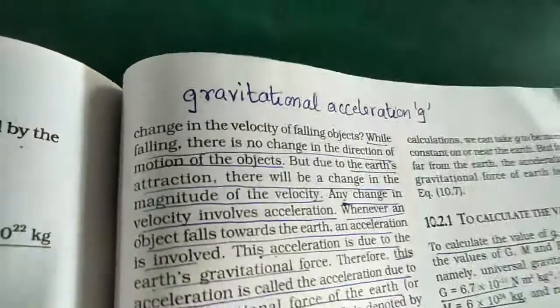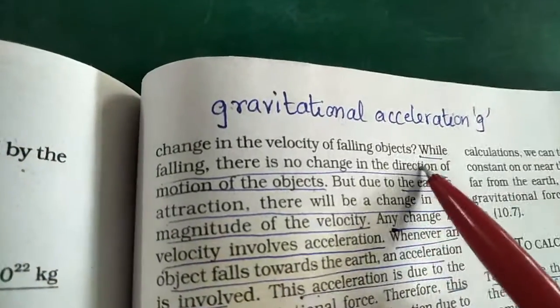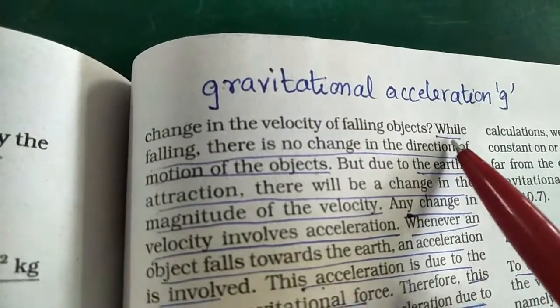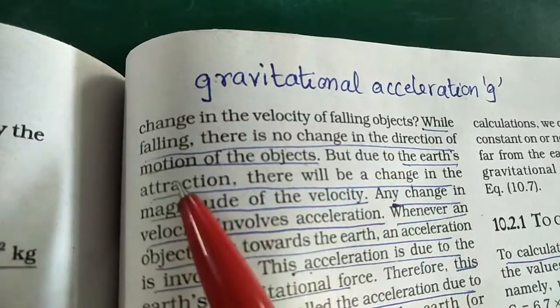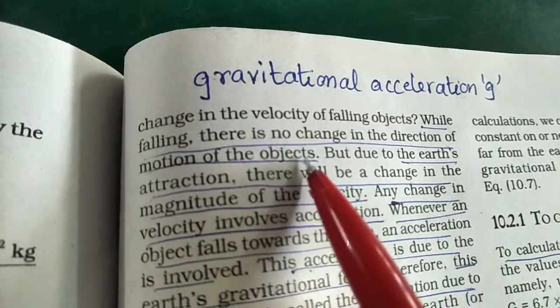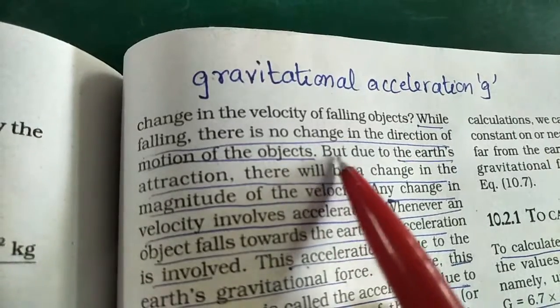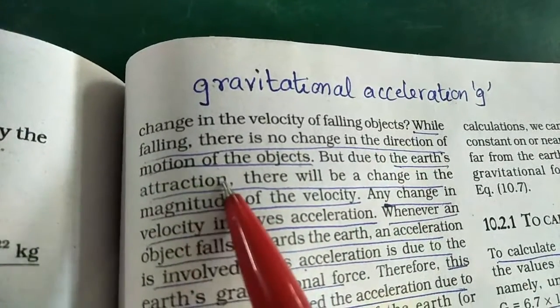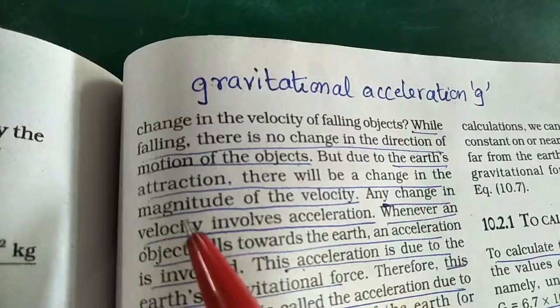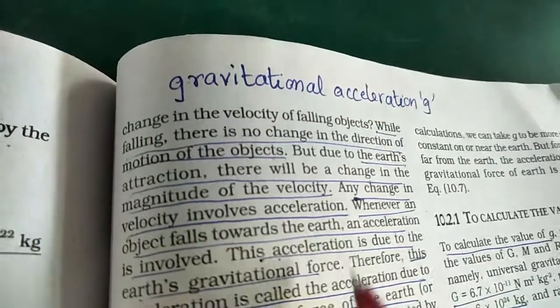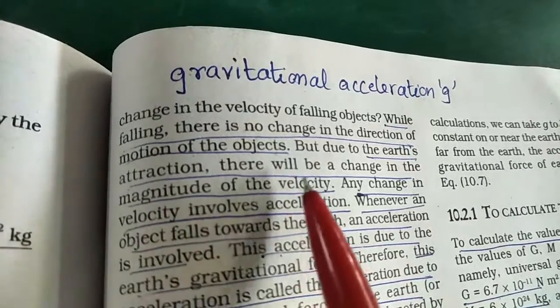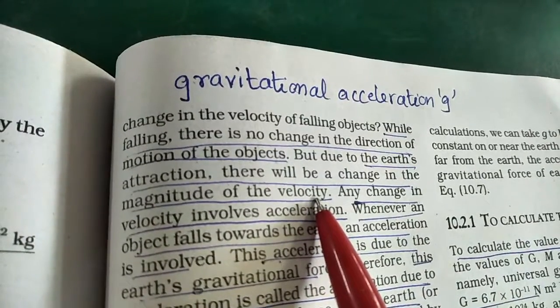Now if you've understood free fall, we go to the next point: while falling, there is no change in the direction of motion of the object. It's falling in one same direction, but due to the earth's attraction, there will be a change in the magnitude of the velocity. Magnitude means the value of velocity, because initially the velocity will be very small.